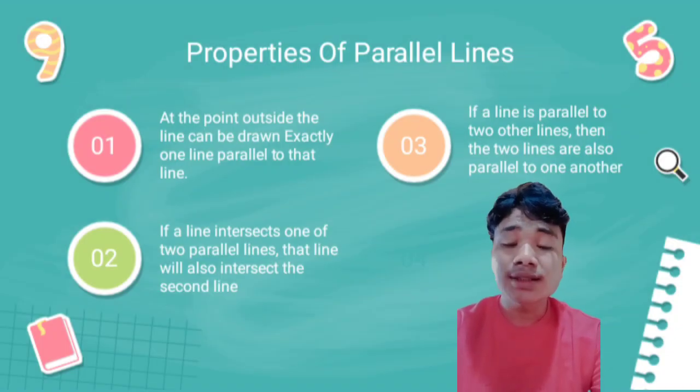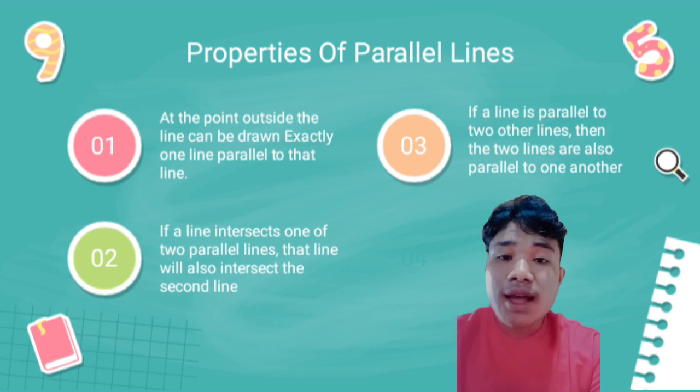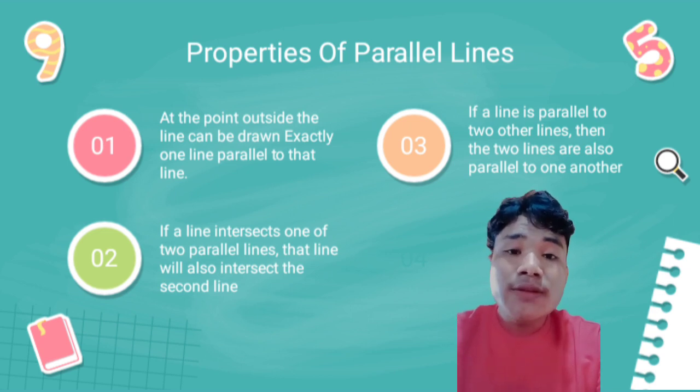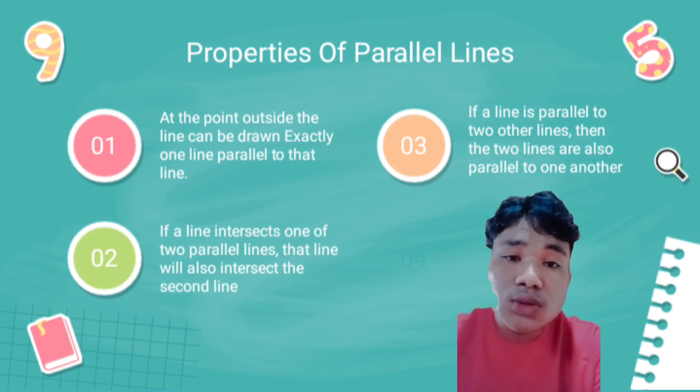Properties of parallel lines. The first: through a point outside a line, exactly one line can be drawn parallel to that line. The second: if a line intersects one of two parallel lines, that line will also intersect the second line. The third: if a line is parallel to two other lines, then the two lines are also parallel to one another.